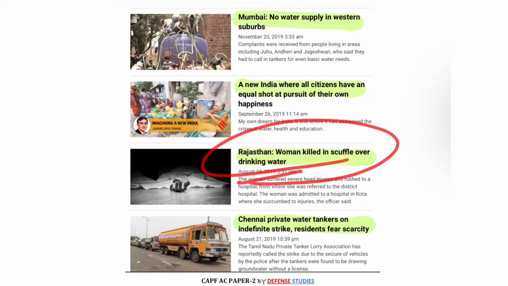So these small incidents you can also highlight. It is mainly dependent on your approach, which particular event you want to highlight in your report. Another is Chennai private water tankers on indefinite strike.